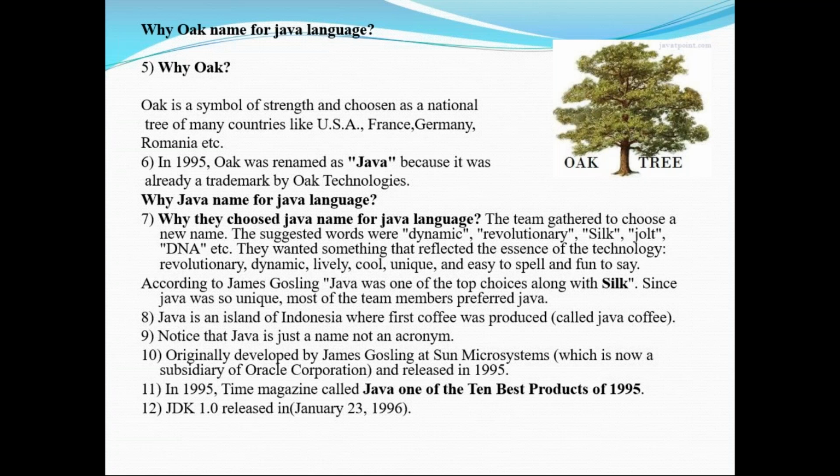First they wanted to give it the name Oak, which is the national tree of these countries: USA, France, Germany, Romania. And they used to develop that Java application while drinking Java, the first Indonesian coffee. They used to drink that coffee while developing the application. That's why they gave the name Java.